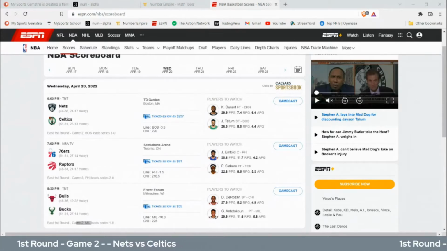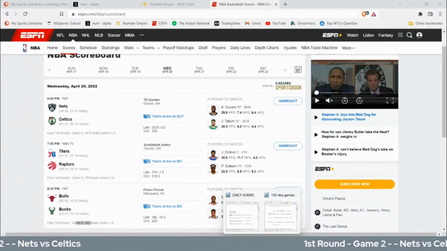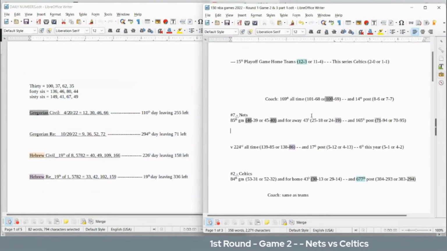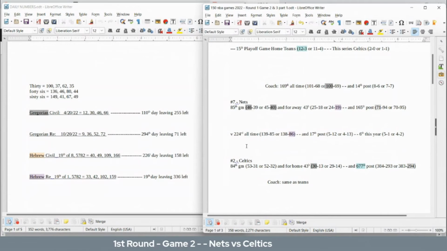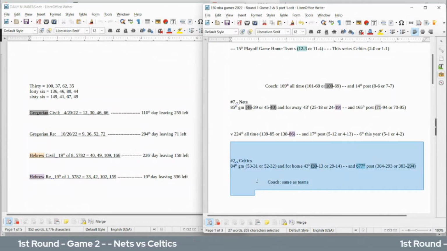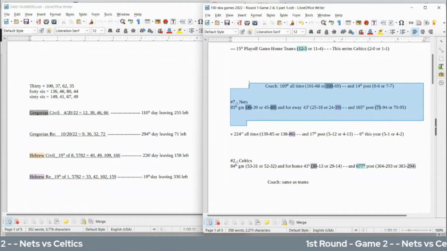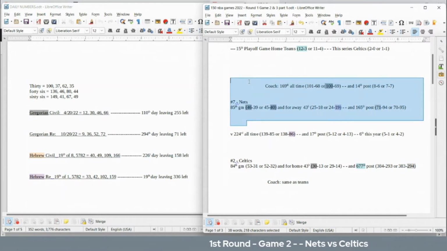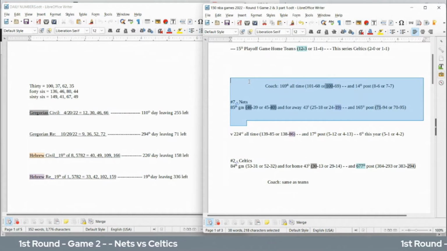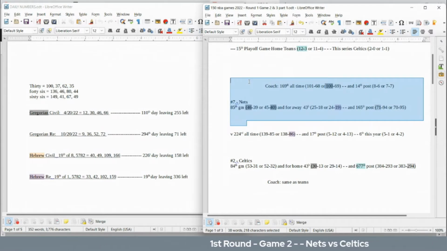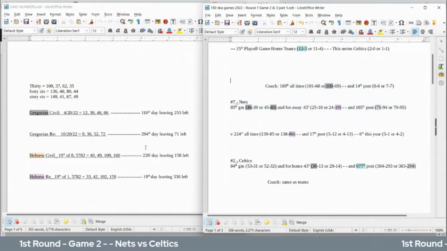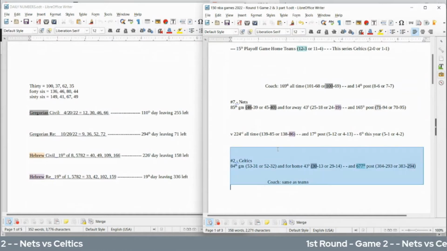All right. Nets versus Celtics. Let's get into it. I usually start with the home team first. I go over some numbers for the home team to win this game. And then I go over some numbers for the road team to win this game. Let me get a drink of water really quick. All right. Let's go. Celtics versus the Nets. So let's start with the Celtics here. What are some things that allow Celtics to win this game?